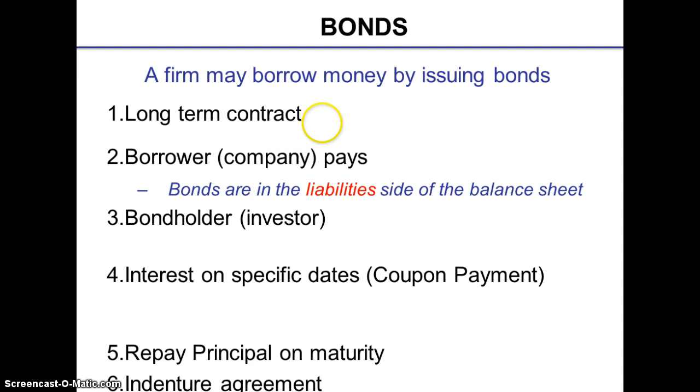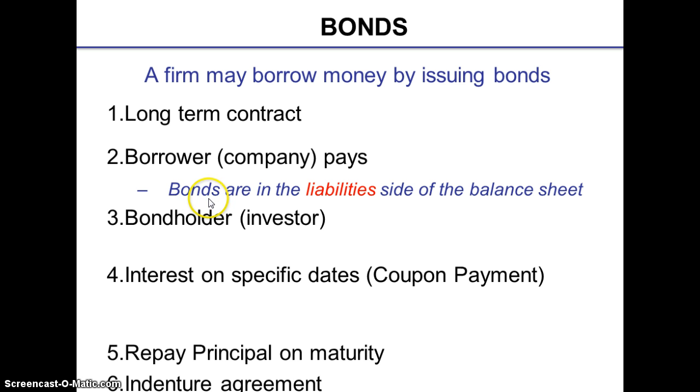So a corporation promises to repay both the principal amount of the bond as well as to make interest payments to the bondholder. The bondholder may also be known as an investor.